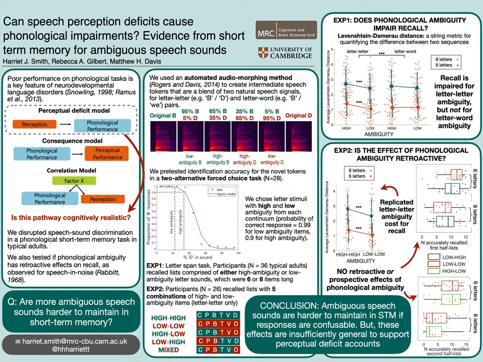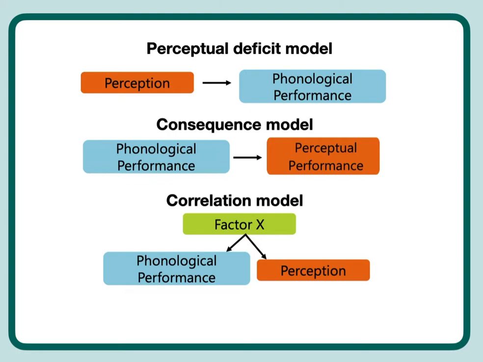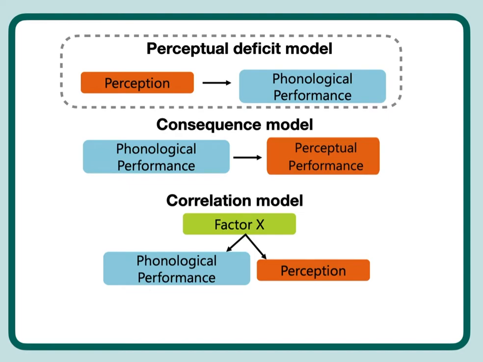Can speech perception deficits cause phonological impairments? Developmental language disorders like dyslexia and DLD are characterized by poor performance on phonological tasks, which involve identifying, maintaining, or manipulating speech sounds. Perceptual deficit models attribute these problems to lower-level impairments in speech perception, and we want to ask, is this hypothesized causal relationship cognitively realistic?